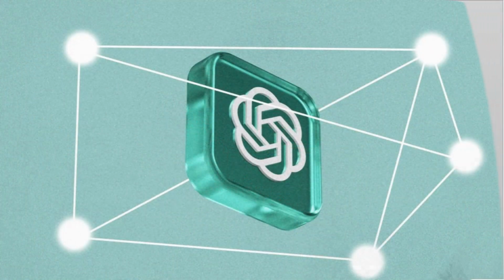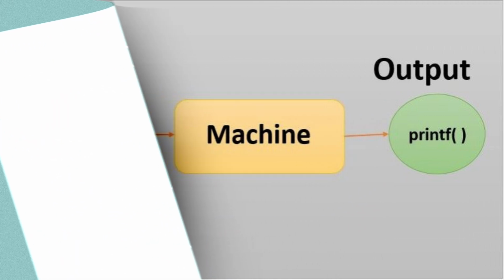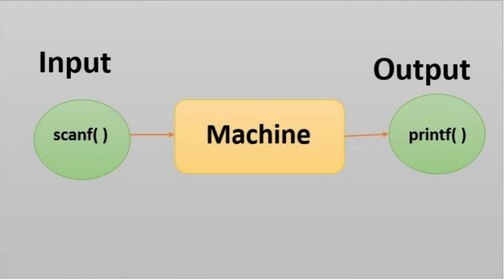There are so many LLM models in the market like Llama, ChatGPT, DeepSeek, Grok, etc. Basically, with the help of LLM models, we will create the AI agent. ChatGPT is an LLM model which takes the input from the user, it has the data, it does deep thinking on it, and it gives an output to the user.